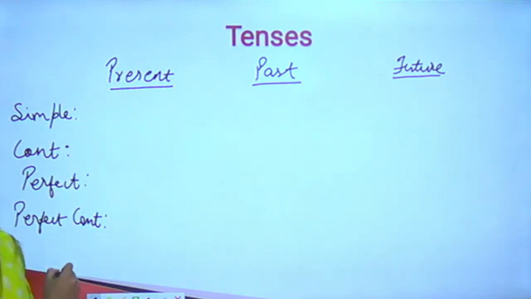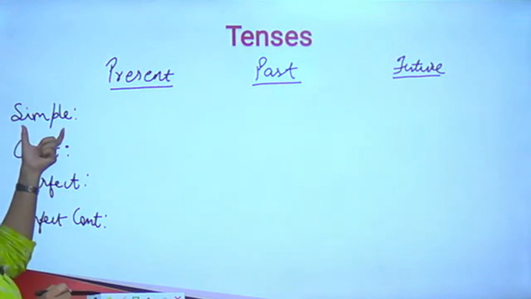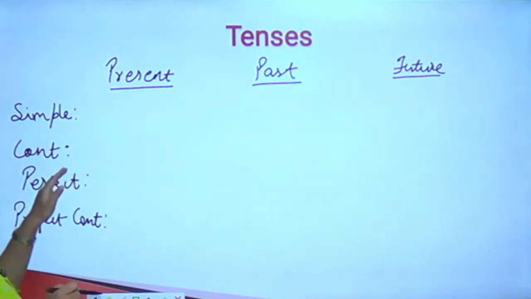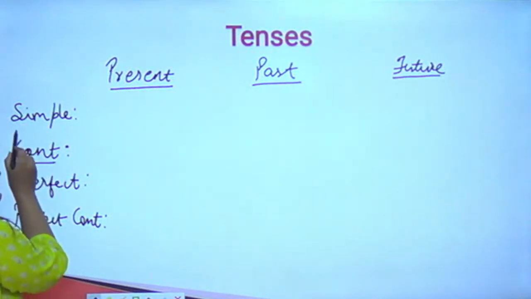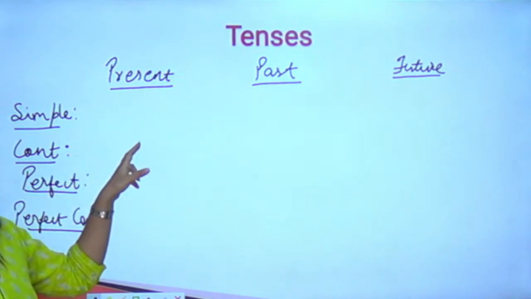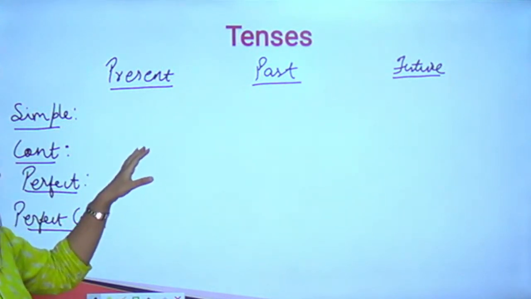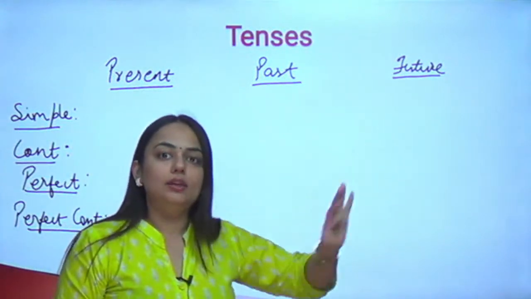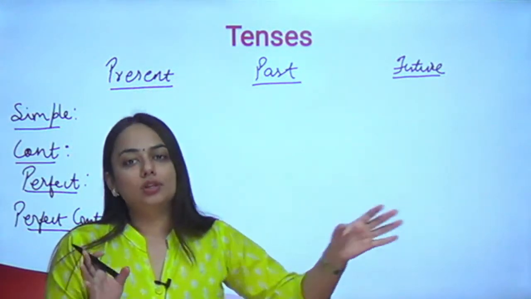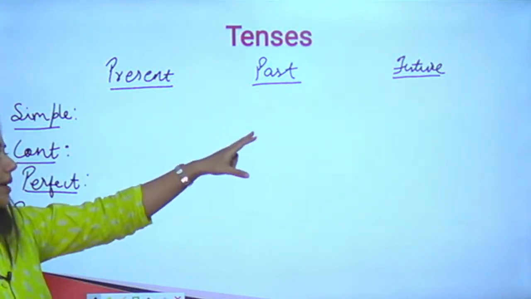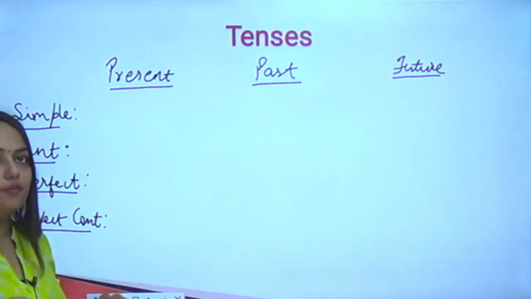Before looking at the rules, let's quickly understand these. Simple is the simplest structure you can have in present, past or future. Continuous will give you the sentence structure for the action that is still going on. Either it's going on in the present, or it was going on in the past, or it will be going on in the future. So it will be in process. One thing is common in continuous: in all the three types, you are going to use the verb's ing form.